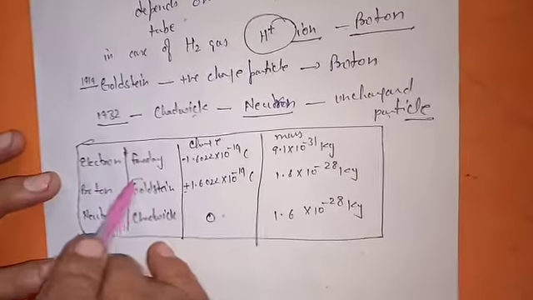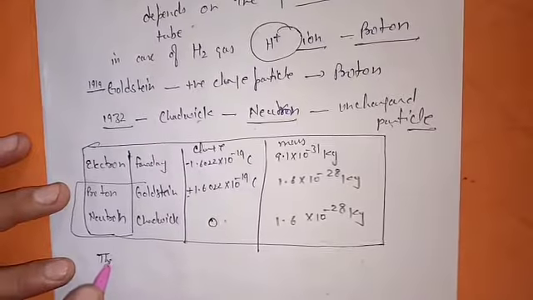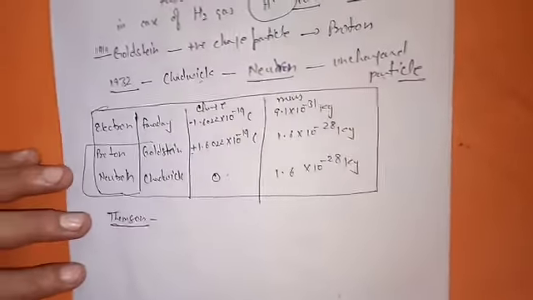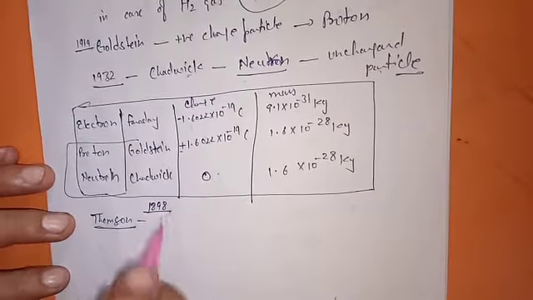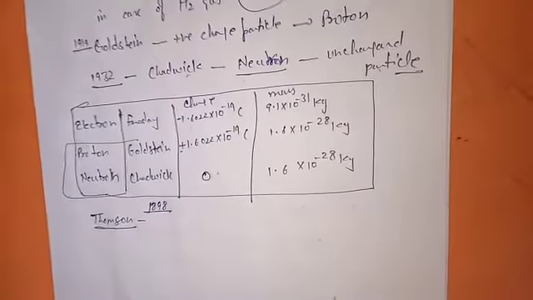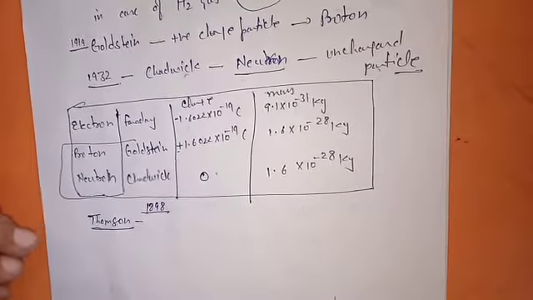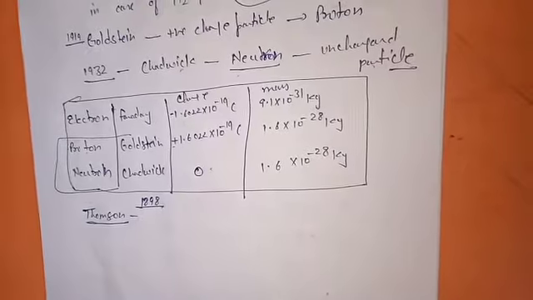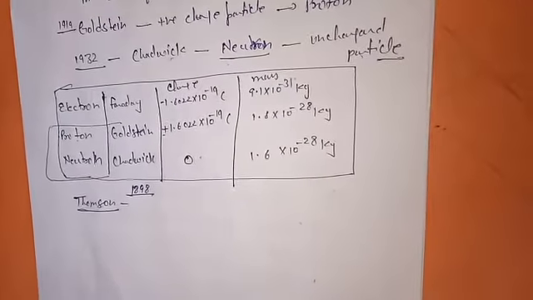However, before discovering these, the first model was given by Thomson after his cathode discharge tube experiment in 1898. But at that time, no other particles were known. That's why his model does not involve proton or neutron, only electron. We will study the Thomson model tomorrow.